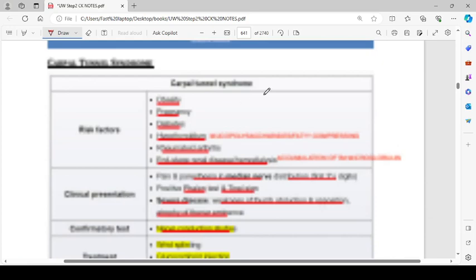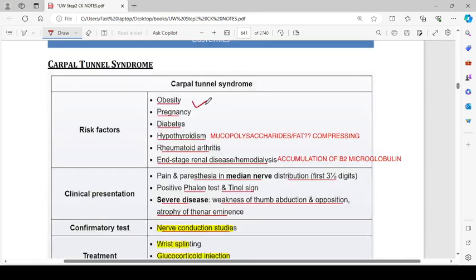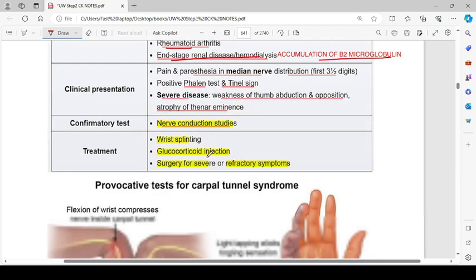So carpal tunnel syndrome, the risk factors are obesity, pregnancy, diabetes, and hypothyroidism. Hypothyroidism is associated with the accumulation of mucopolysaccharides or fats that cause compression. Then rheumatoid arthritis, end-stage renal disease, and hemodialysis because of accumulation of beta-2 microglobulin.